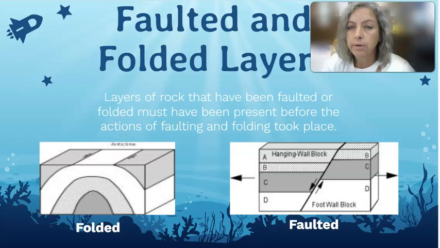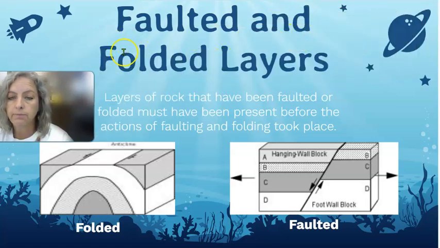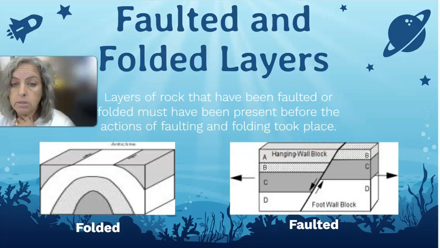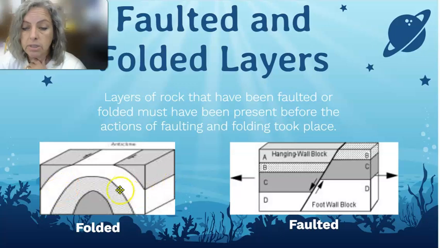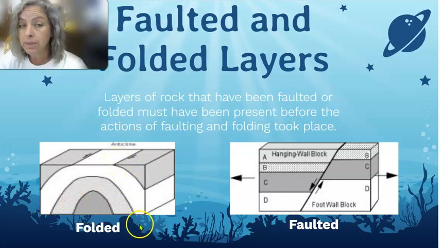So as we're going forward, we also want to look at some things that happen in geology with regard to Earth movement and changes. So let's look at some faulted and folded layers. Layers of rock that have been faulted, cracked, or folded, like bent through deformation, must have been present before the actions of faulting and folding took place. So what that means is these layers here and these layers here were all laid down first, right? And then after they were laid down, that's when the bending or the folding happened. And after they were laid down, that's when the faulting or the breakage happened.